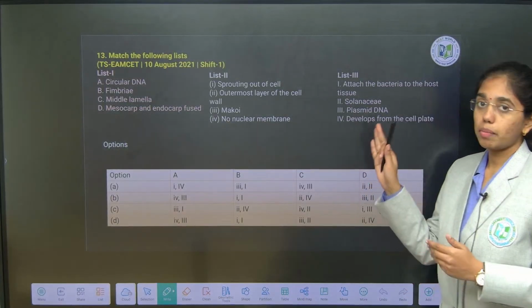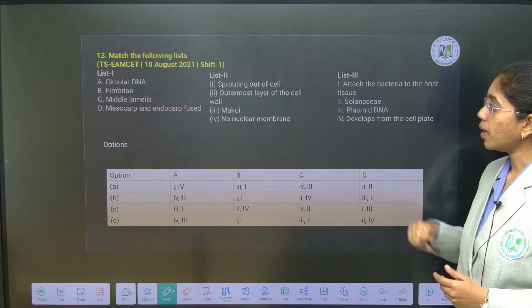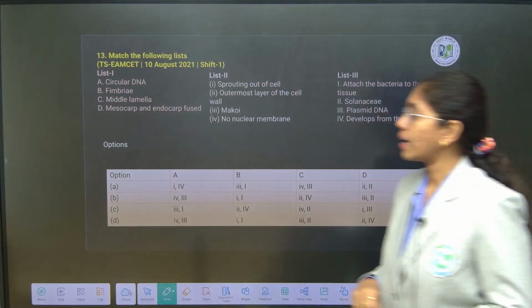Here we go with match the following type of question with multiple columns. Look into that carefully and address the question.